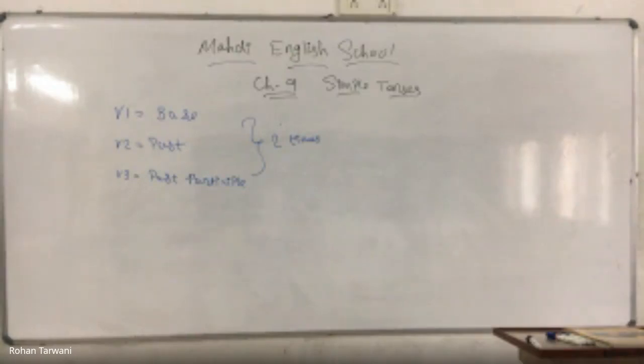V1 equals base, B-A-S-E, base. V2 equals past, P-A-S-T, past. V3 equals past participle, P-A-S-T, past, P-A-R-T-I-C-I-P-L-E, participle. This is what I have written. This is what you have to write two times. After writing two times, say yes sir in your name.